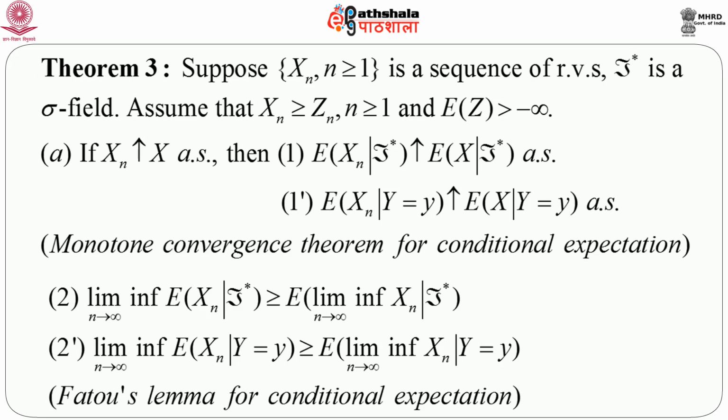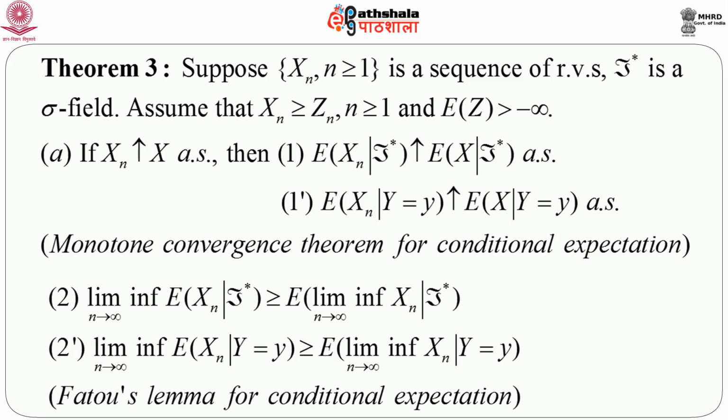The first such theorem we are describing is the monotone convergence theorem for conditional expectation. This theorem is the analogous version of the standard monotone convergence theorem, and naturally it should involve a sequence of random variables. So let us suppose that xn, n greater than or equal to 1, is a sequence of random variables and f star is a sigma field.